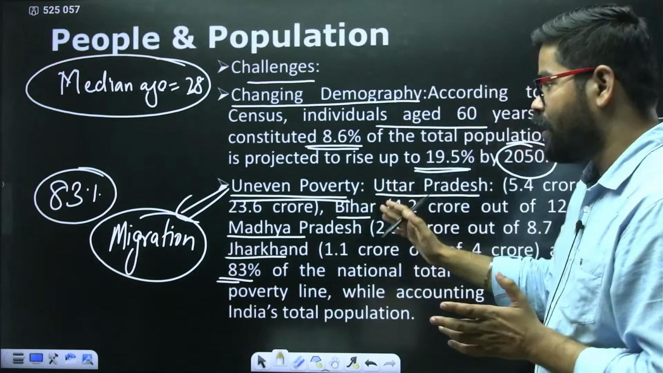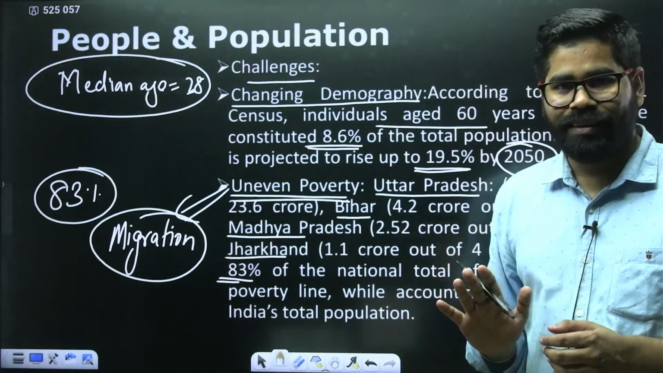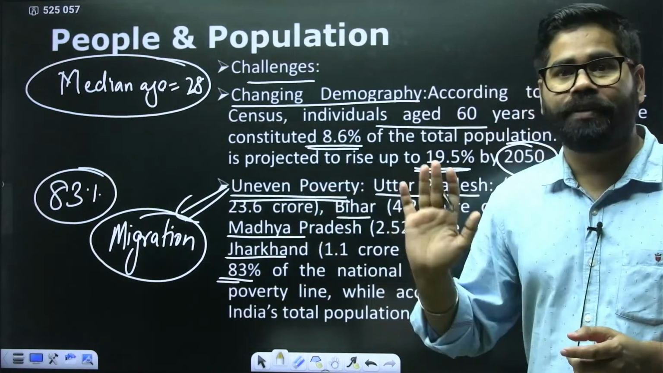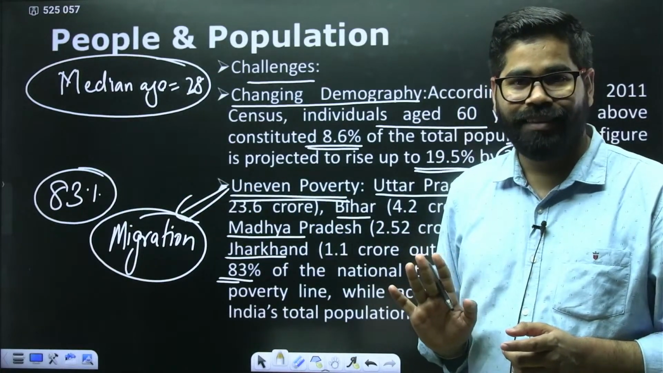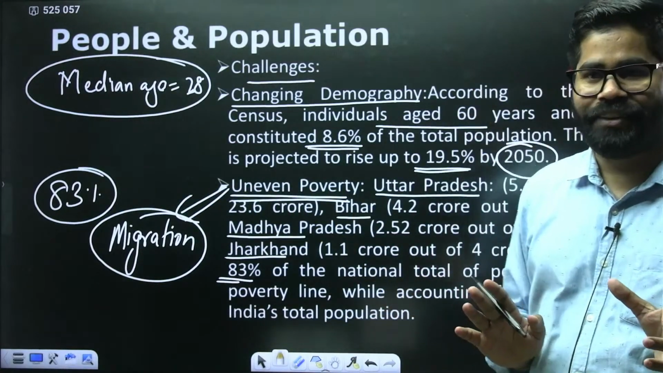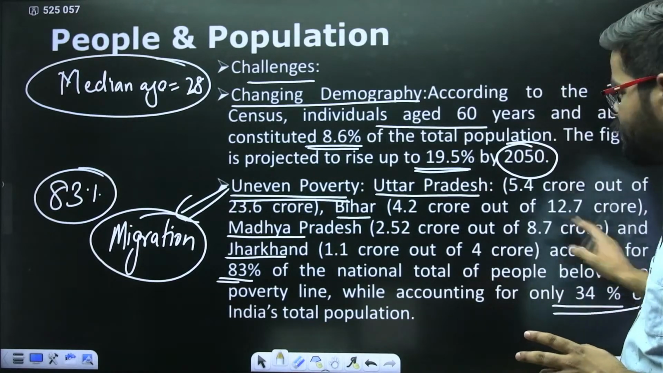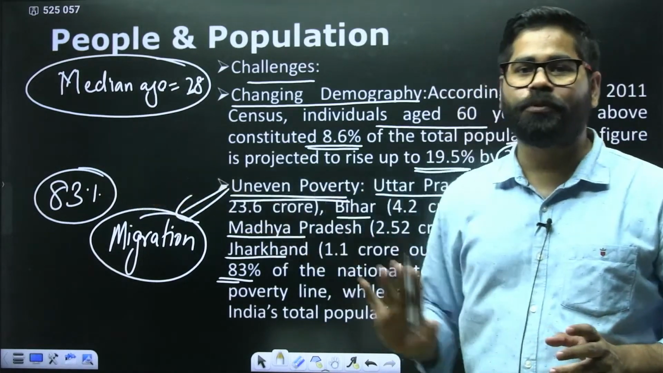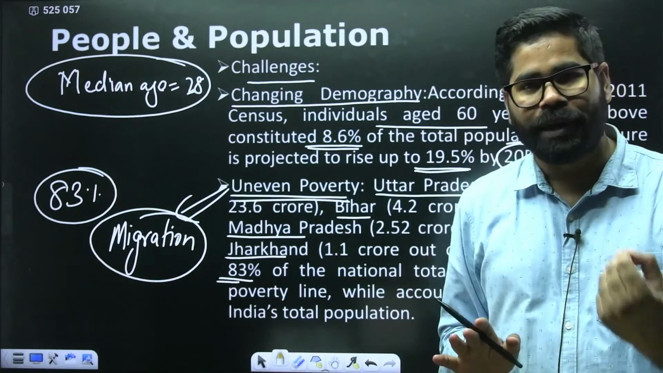This is where around 38% of the population of India is living, and 83% of the poor people. So this is just a reverse figure. You can see around 34% of the population and 83% of the poor people. So this is a challenging situation for the government, for our nation.